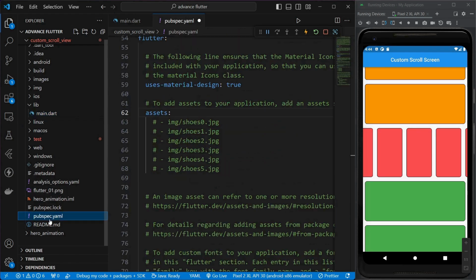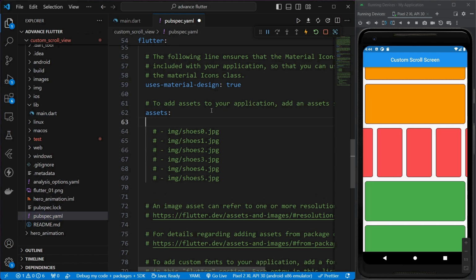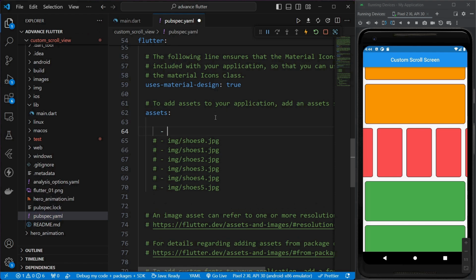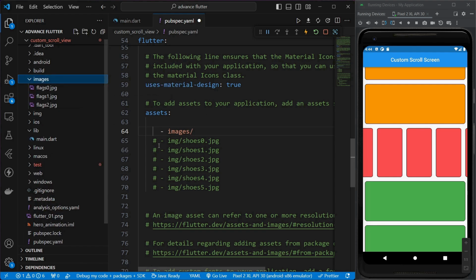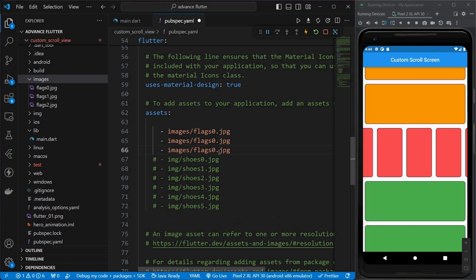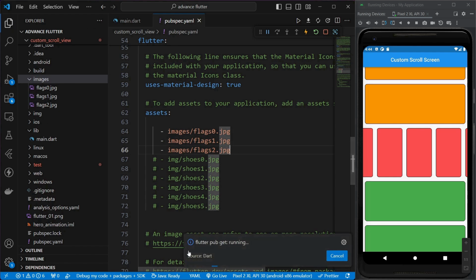And we have to come to the code again and go to our pubspec.yaml, and we have to find assets, and inside this we have to pass the folder name images and then the photo name flag0.jpg, and I'll just replicate it. So Control plus Shift plus D, and flex1 and flex2. Okay, so I have passed all three images and I'll just simply save this.